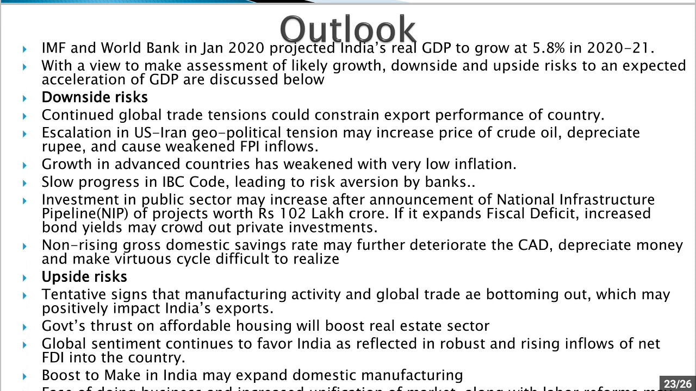Now, downside risk. Downside risk means what can make the GDP fall down. GDP can reduce because of global tensions and constraints on export performance, which can cause a constraint on the export performance of the country. Everywhere in the world, protectionist tendencies are on the rise. As a result, the export of India may suffer. So that is one risk.